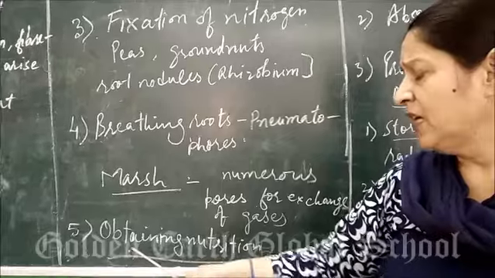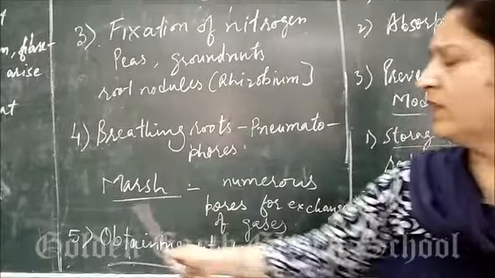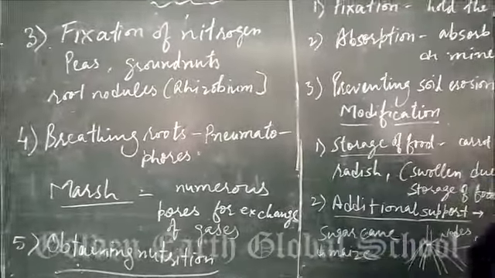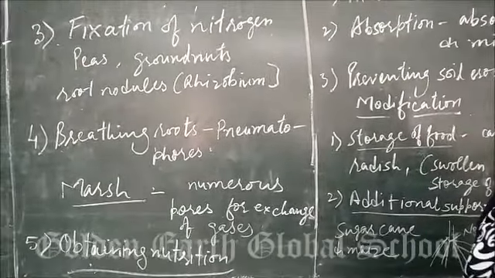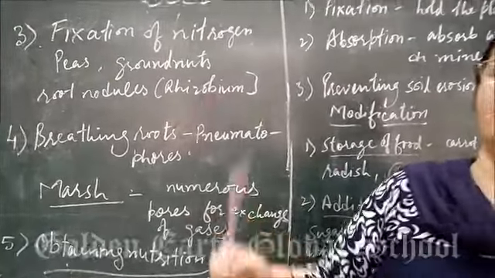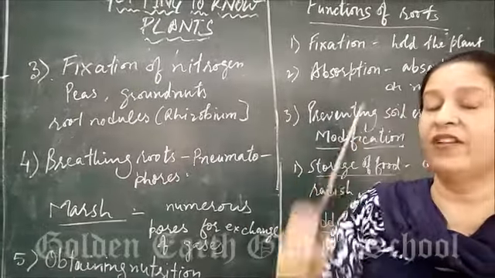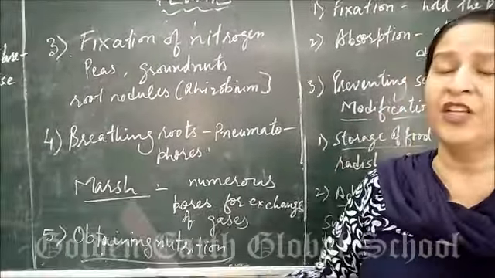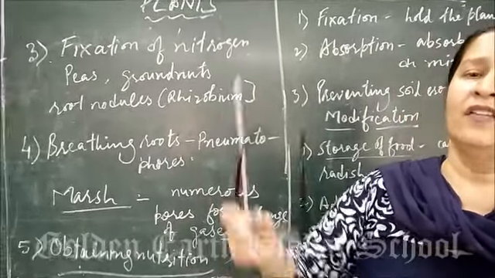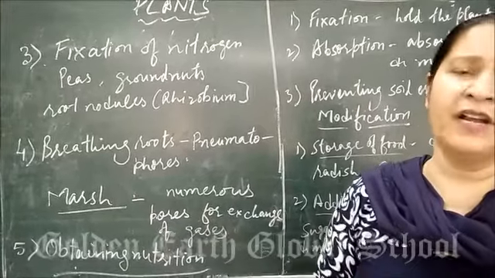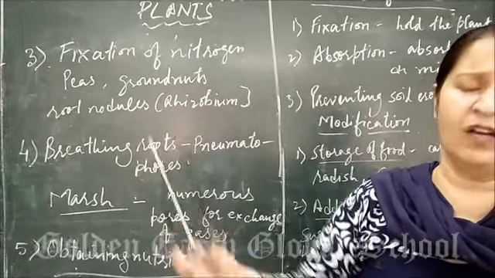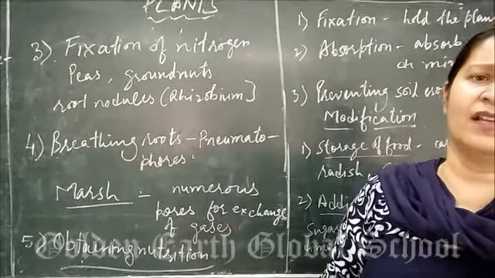Okay. Next is obtaining nutrition. You have heard the name Amar bale. Amar bale is parasitic. In next class you will do that Amar bale arises from the stem, means it will provide the nutrition, having a mutual relationship with one another, so that one can absorb water and minerals from the soil, and one can make food with the help of photosynthesis.